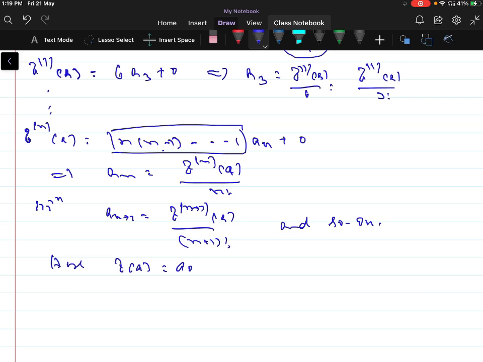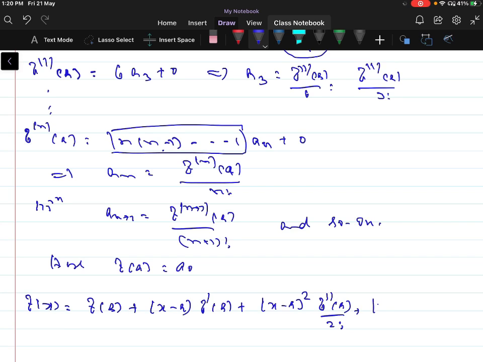Now substituting all the values of a naught, a1, a2 and so on up to an in terms of the function, f of x can be written as a naught, which is f of a, plus (x minus a) into a1, which is f dash of a, plus (x minus a) whole square into a2, which is f double dash of a by 2 factorial, plus (x minus a) whole cube into a3, which is f triple dash of a by 3 factorial, and so on.